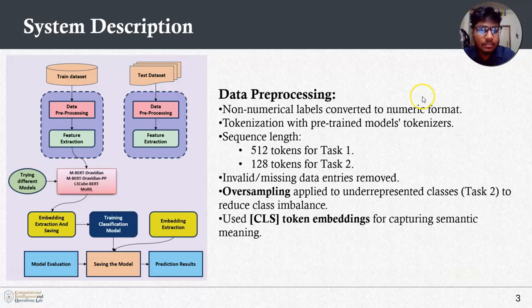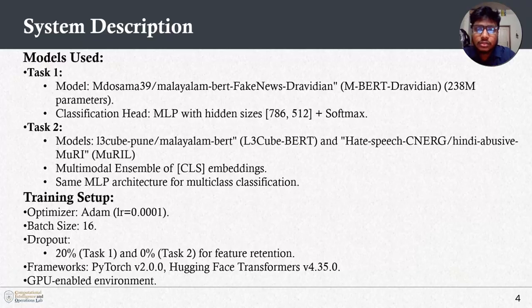Also, oversampling was applied to underrepresented classes, especially for task 2, to reduce class imbalance, and we used the CLS token embeddings for capturing semantic meaning. For the model, for task 1 we used the Malayalam fake news Dravidian model, which has 238 million parameters, and a classification head with hidden dimensions of 768, 16, and 512, and we also used a softmax function.